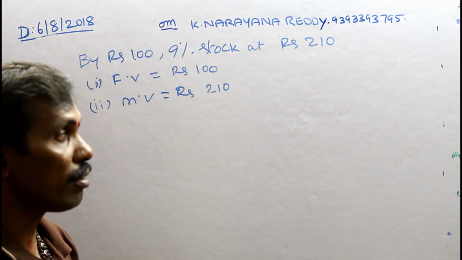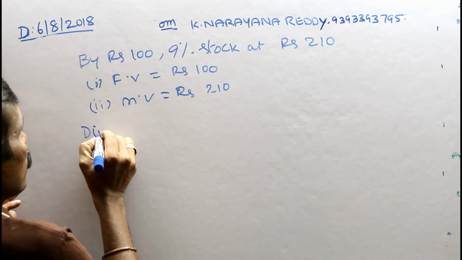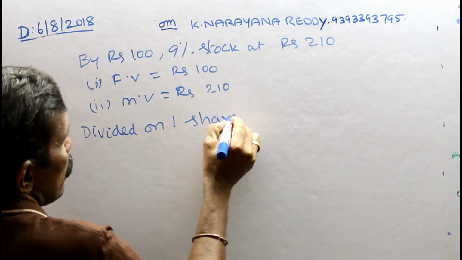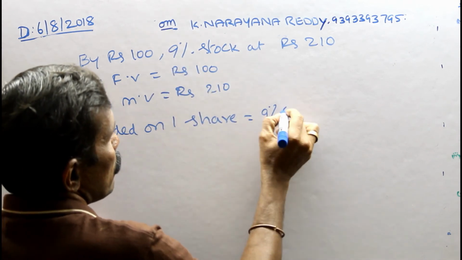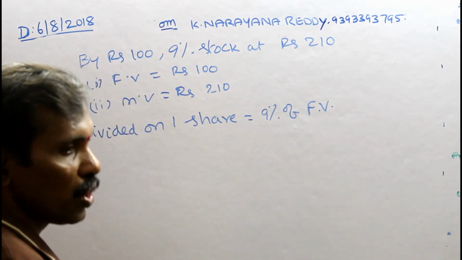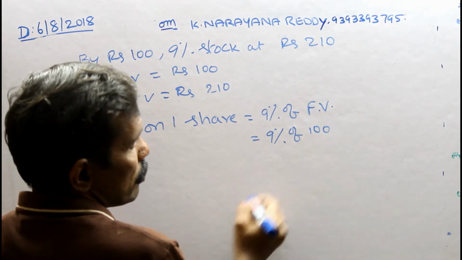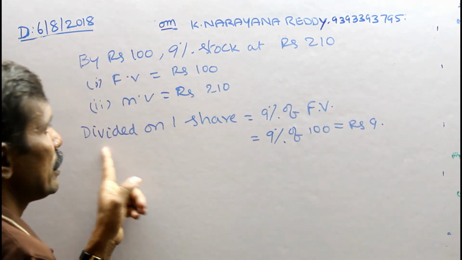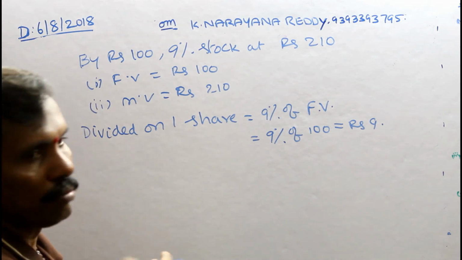Now dividend on one share equals 9% of face value. 9% of face value means 9% of 100, that is Rs 9. That is the dividend on one share, the annual income.